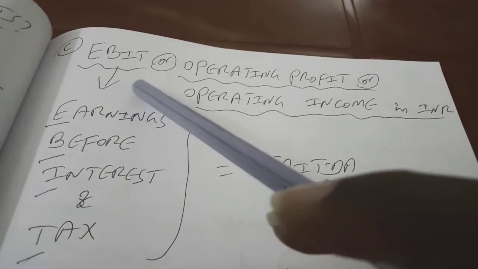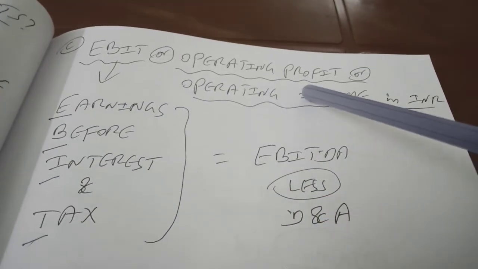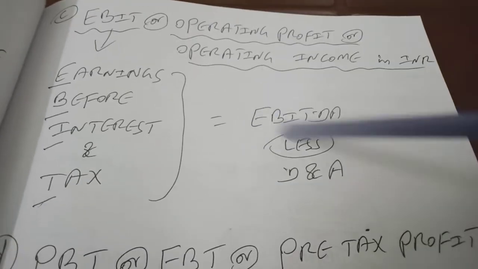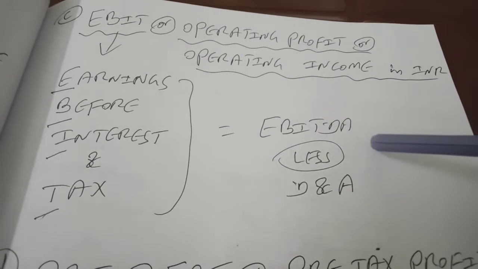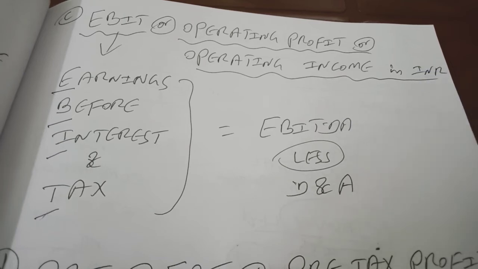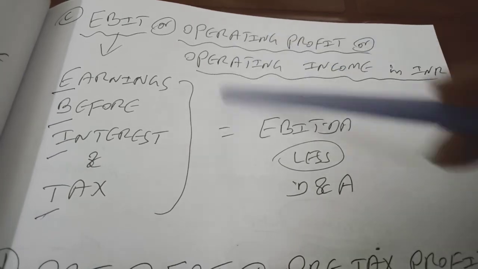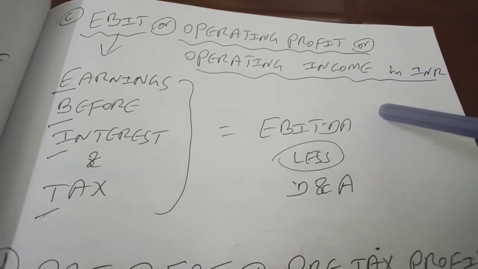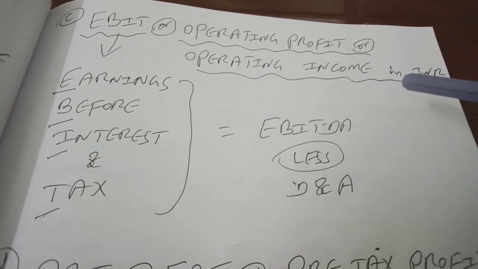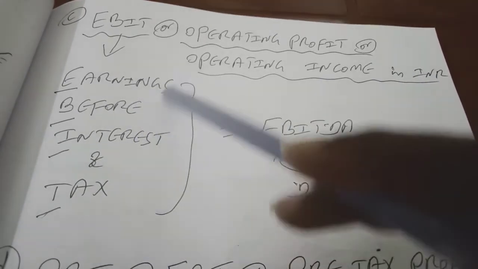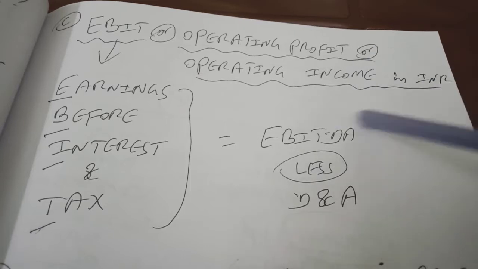Let's go for the third one. The third one is known as EBIT, or otherwise known as operating profit or operating income. This is the profit the finance guys are going to make use of in their financial analysis, right? Any financial analysis we talk about, we are going to touch upon this EBIT, which is otherwise known as operating income. What is operating profit? It is nothing but operating revenue minus operating expenses, right? So earnings before interest and tax, EBIT, is otherwise known as operating profit, right?